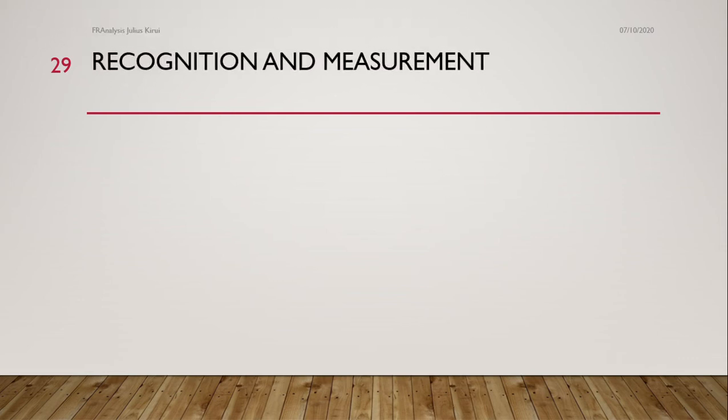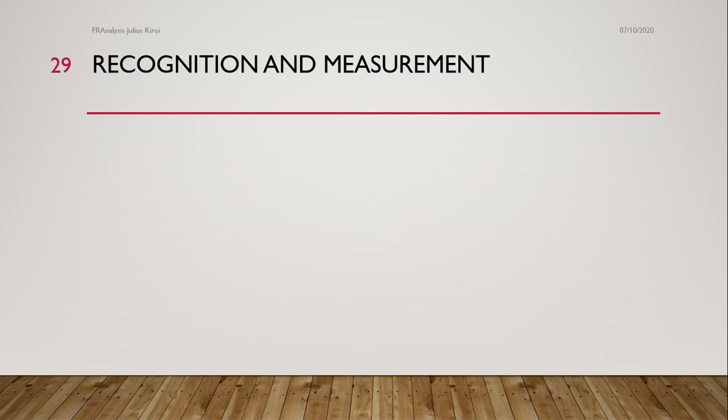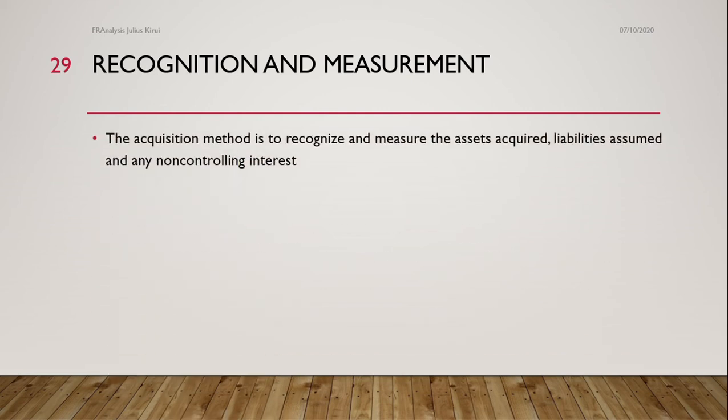Number three, recognition and measurement. So we come to number three, which is another critical step. After one, identifying the acquirer, number two, identifying the acquisition date, then number three, recognition and measurement. The acquisition method is to recognize and measure the assets acquired, liabilities assumed, and any non-controlling interest. So in the acquisition method, we need to establish number one, the assets acquired, number two, liabilities assumed, and then number three, any non-controlling interest in the business.